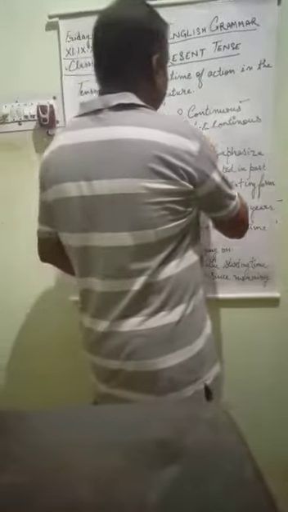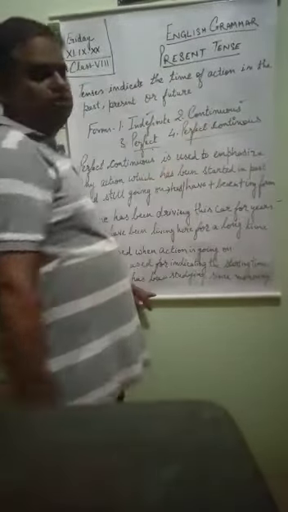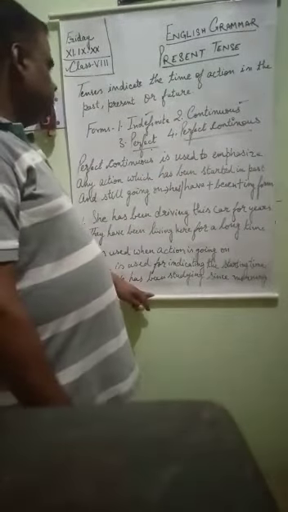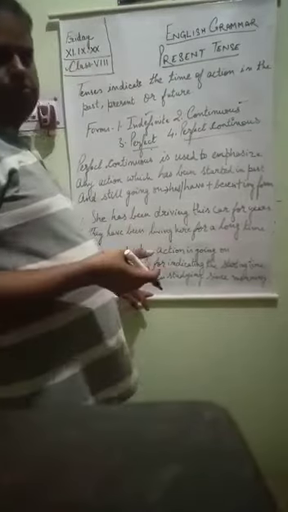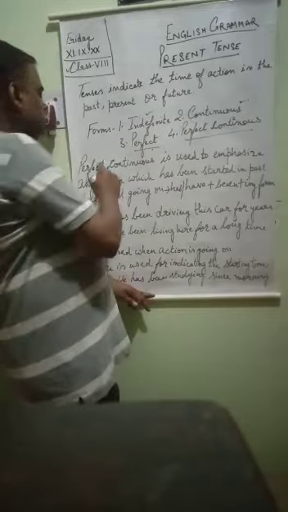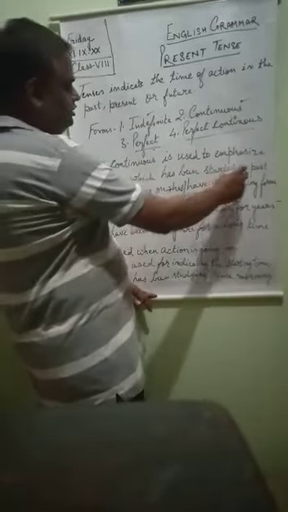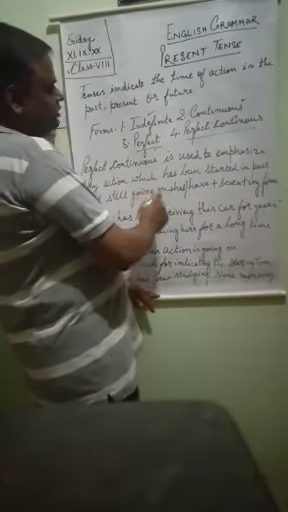And now the topic left for today is perfect continuous, present perfect continuous. So first of all we will understand where to use present perfect continuous tense. Perfect continuous tense is used to emphasize any action which has started in the past and is still going on.